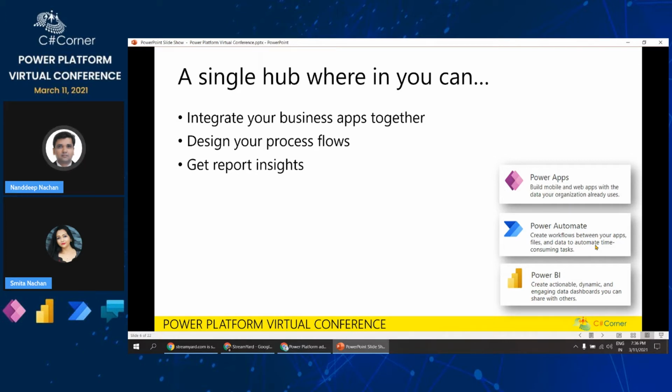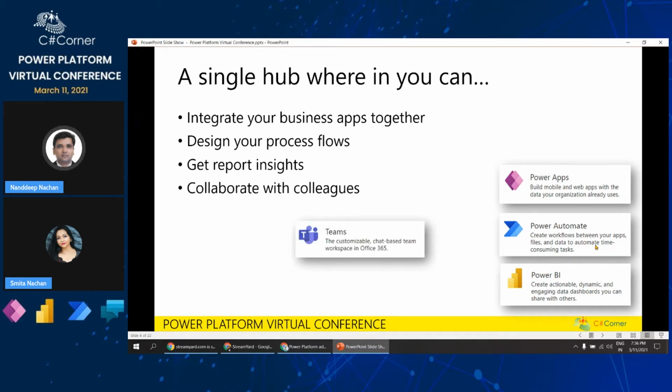Power BI helps us here to create actionable, dynamic, and engaging data dashboards, which we can share with our colleagues also. Once we have everything with us, we have the power of Microsoft Teams by which we are able to collaborate with our colleagues. And when we have all of these things together in a single hub, which is Microsoft Teams, we are able to take the benefits of Power Platform within Microsoft Teams.